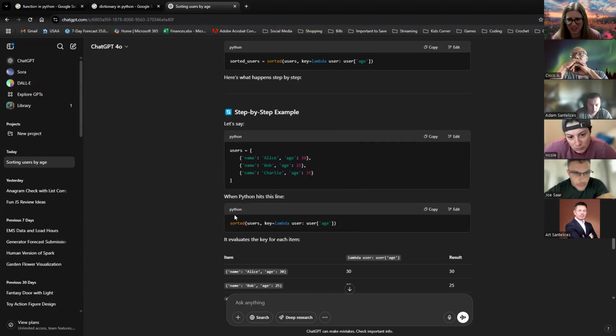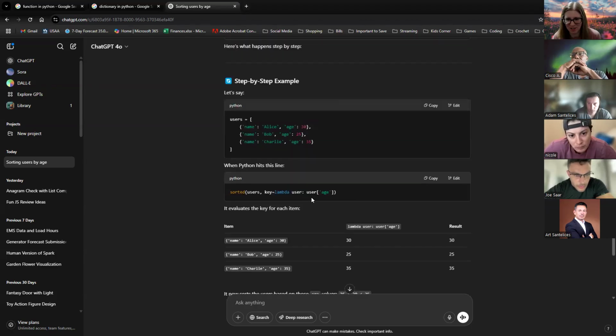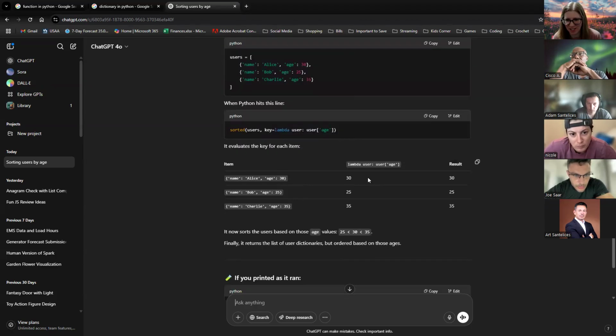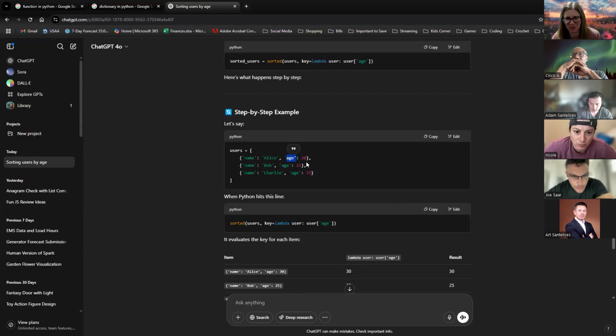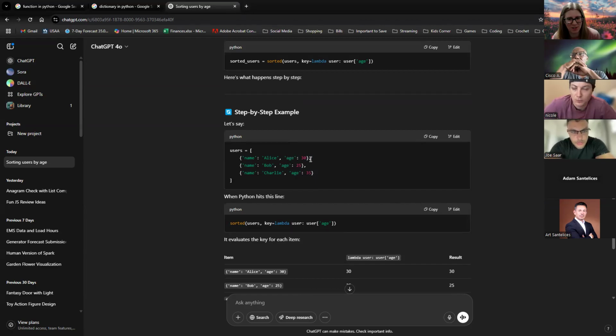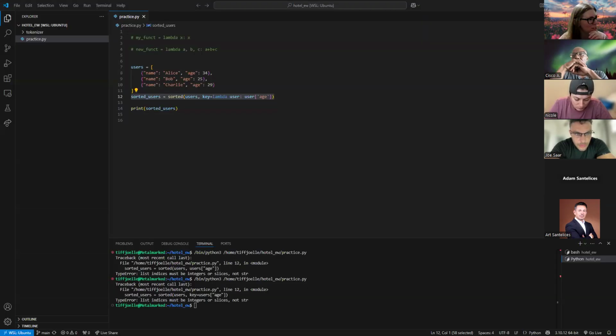Oh, look at this. Okay, this is cool. So when it comes to this sorted, it's going like this. This lambda is returning the value of the age. So now our sorted function can see all these values and go ahead and do the sort. If we just give it age, or try to pull the value of age, it's not going to grab every single dictionary item. So that's why we're doing a lambda there.